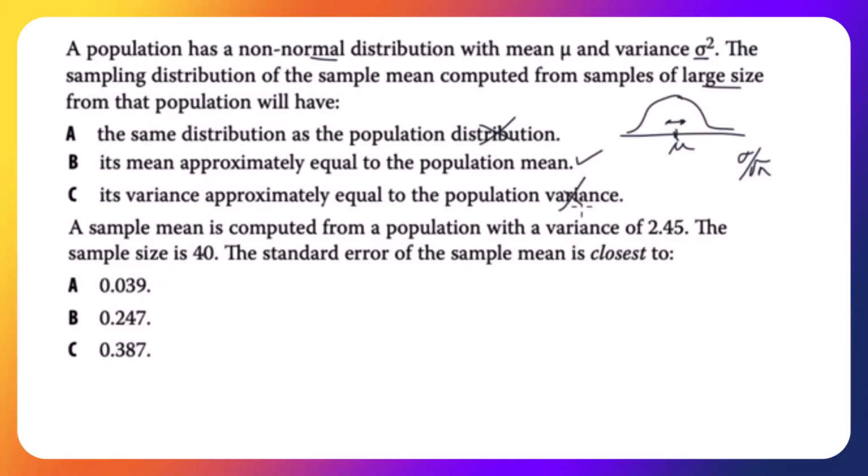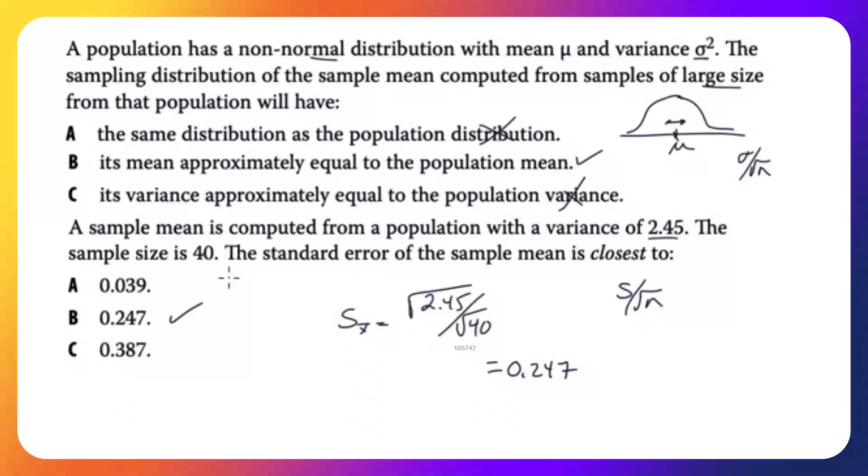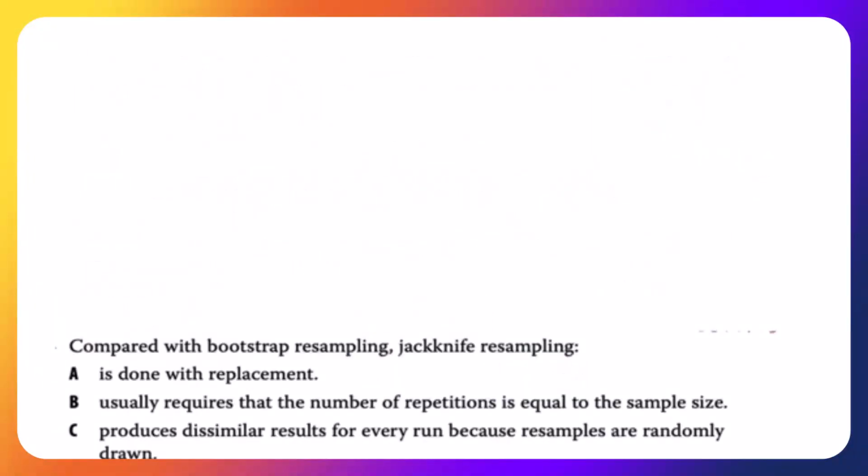We're left with B. A sample mean is computed from a population with a variance of 2.45. The sample size is 40. The standard error of the sample mean is closest to? Since we know the population variance, we will use that, 2.45, and it's the square root of that because we're looking for the standard error. It is sigma over root n. What is our n? 40. Root 2.45 over root 40 is 0.247.